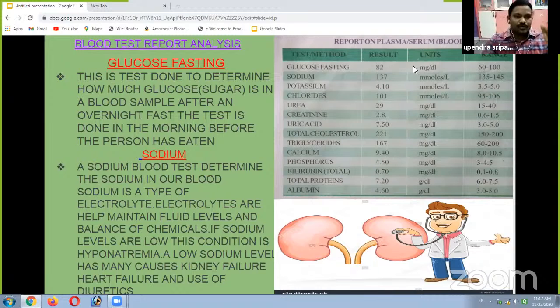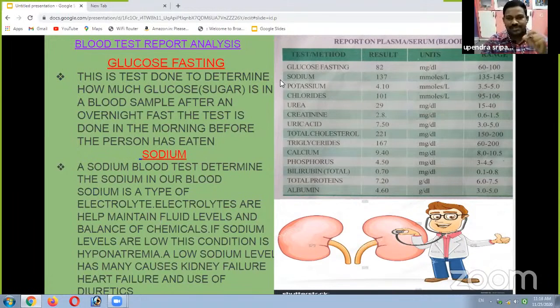First we test glucose in fasting. The glucose test measures how much glucose is present in our blood. If excess glucose is present, higher than the normal range, it leads to diabetes. Due to insulin hormone dysfunction, diabetes is caused in the human body. This test is done to determine how much glucose is in our blood sample after an overnight fast. The test is done in the morning before the person has eaten.